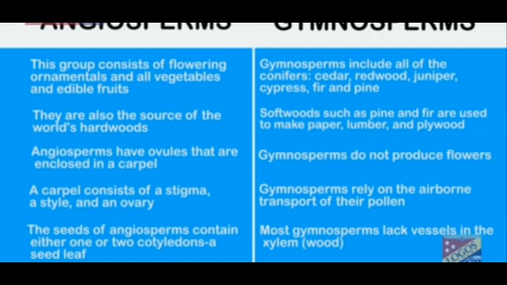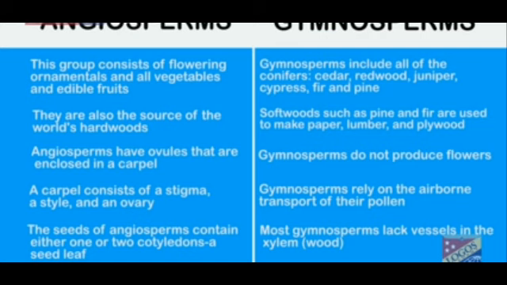Here the carpel is made up of stigma, style, and ovary, that is, the female reproductive organ in angiosperms is made up of stigma, style, and ovary, whereas gymnosperms do not have to transport their pollen grain this way. Therefore, because there is no flower, no such structures are found in gymnosperms. The seeds of angiosperms contain either one cotyledon or two cotyledons, that is, either there is one part of the seed or there are two parts of the seed.